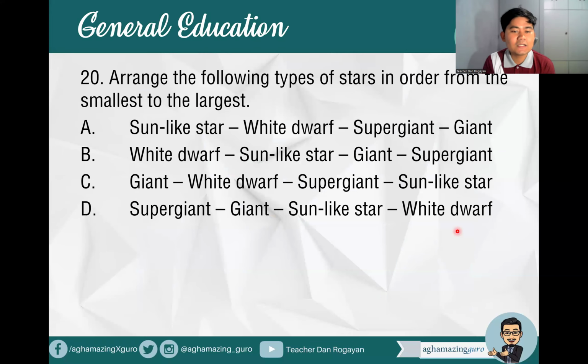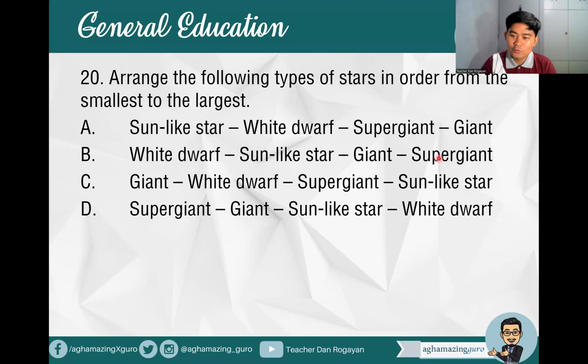Okay, next, number 20, arrange the following types of stars in order from the smallest to largest. Smallest to largest. We have four terms here: sun-like star, white dwarf, supergiant, and giant. What is the correct answer? What's your answer, top notchers?